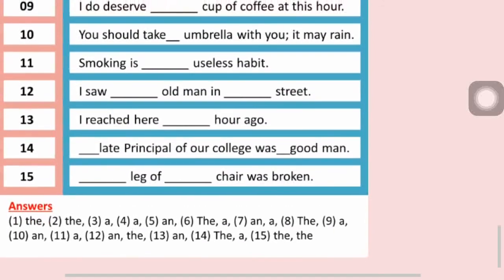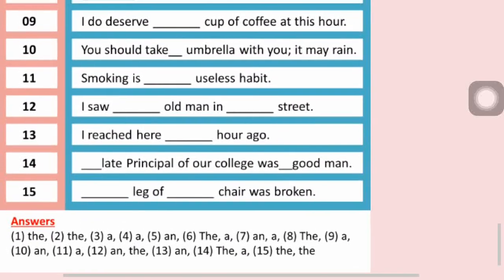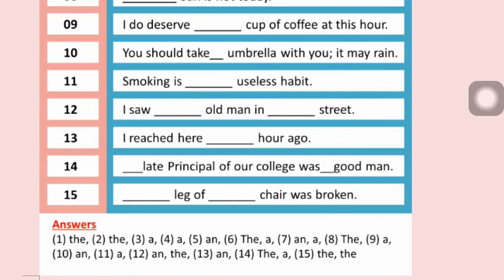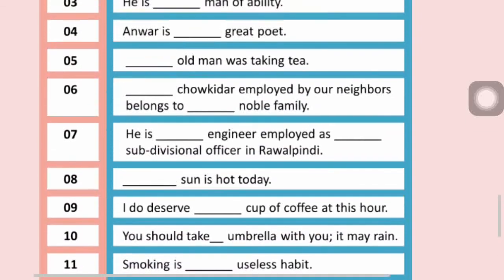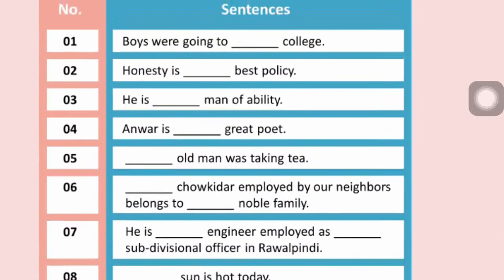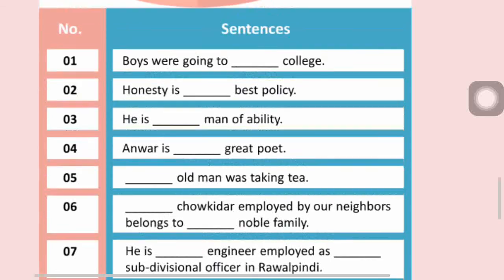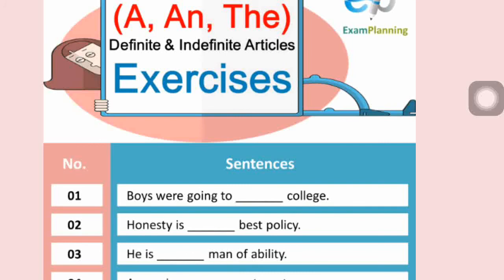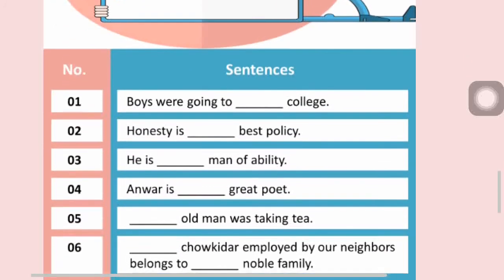Answers are given. Don't feel happy. I thought of not showing actually, but I am showing it as it is the first time. Okay? So these are the answers given. First you try to solve it on your own. Then you check. Then it will be good for you and you will get confidence also how many are correct. Isn't it? So this type of test I will be conducting.